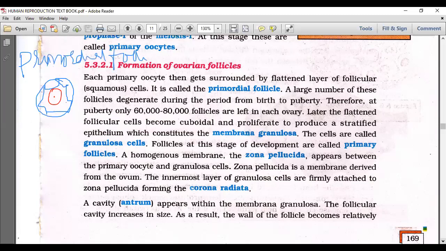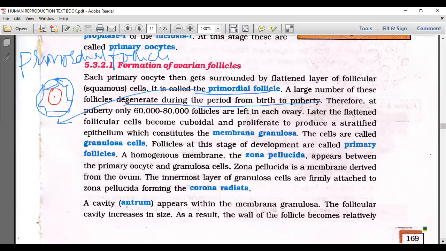Primordial follicle. Okay. So primordial follicle means it contains a primary oocyte. A primary oocyte at which stage? Meiosis 1, prophase 1, which is surrounded by simple squamous epithelial cells. What do you say that is? Primordial follicle. A large number of these follicles degenerate during the period from birth to puberty.